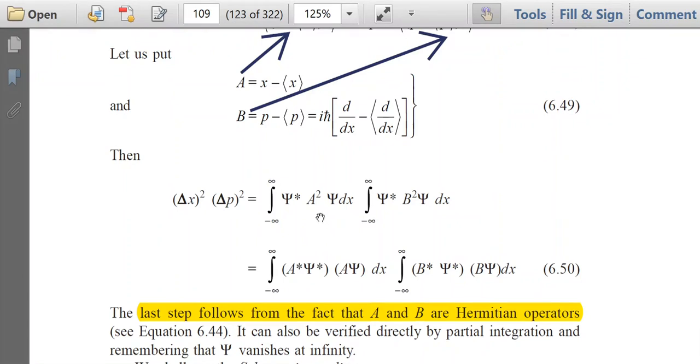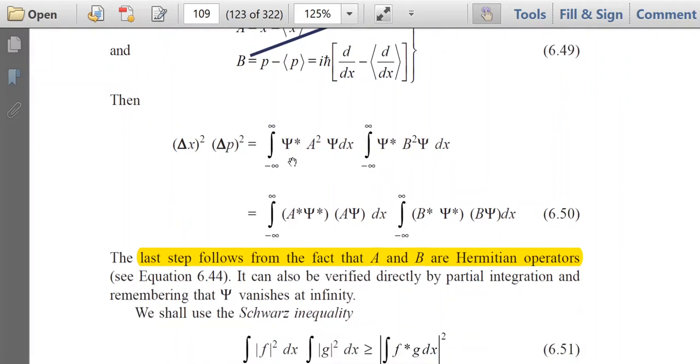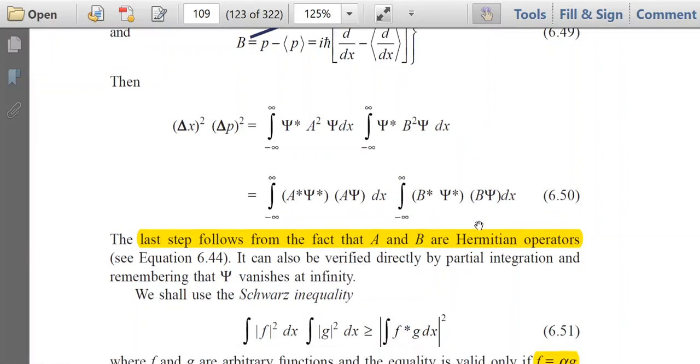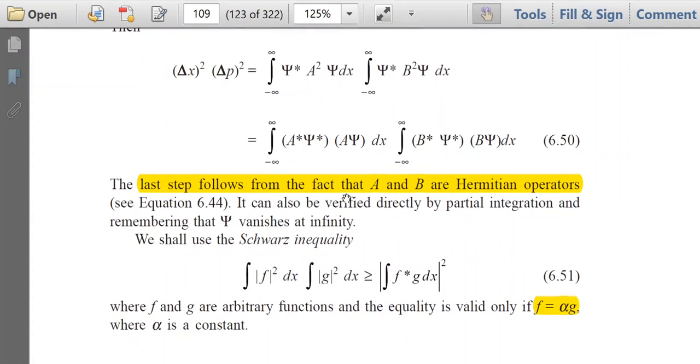So we can write the expectation value of A squared and B squared in this way. Now this term has been written as the integral of (A psi) star into (A psi), and psi star B squared psi has been written in this fashion, (B psi) star into (B psi) dx. This step follows from the fact that A and B are Hermitian operators.